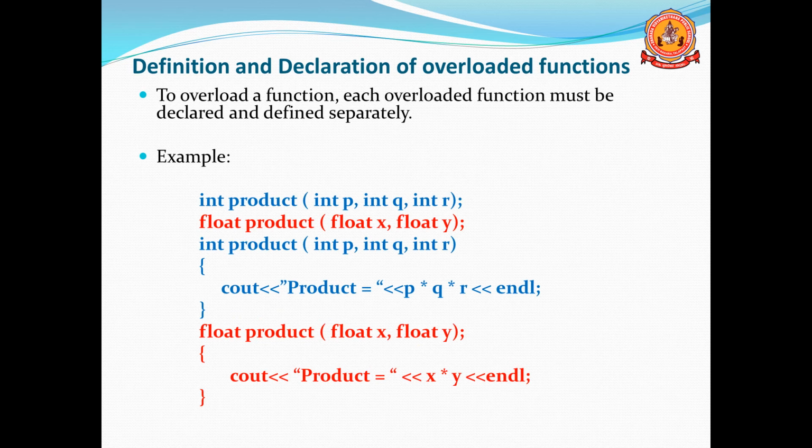Here you can see an example. The function name is product. Remember, the function name is product. Two functions. The first function is int product, int p, int q, and int r. Three arguments. That is defined here. Later, int product, int p, comma int q, comma int r. Then cout product is p into q into r. So that is defined. The second function, one more function product, is float product, float x and float y. That is also defined later. Remember, first you have to declare, then you have to define the function separately.